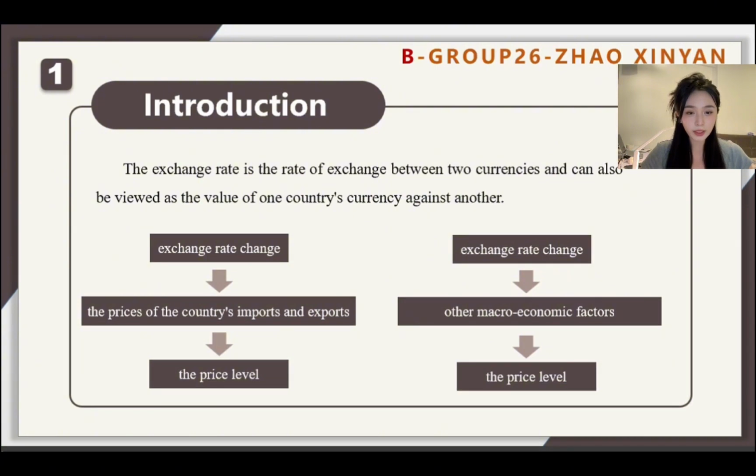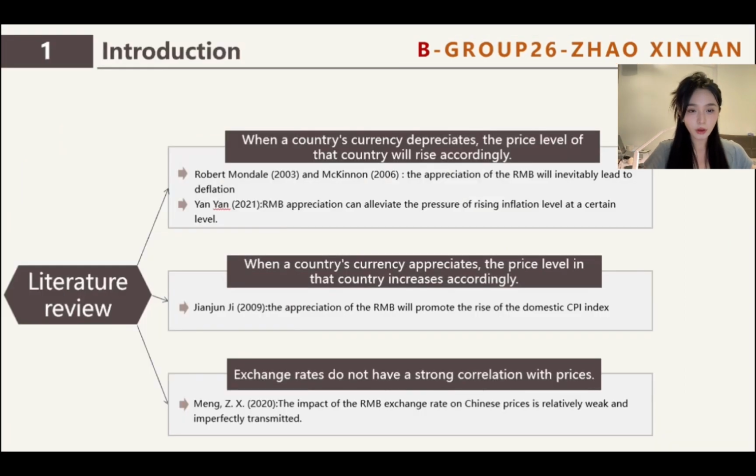Another possibility is that changes in the exchange rate can lead to changes in other macroeconomic factors, which in turn affect prices. Most scholars have studied the impact of exchange rate changes on CPI separately, but they have come to different conclusions.